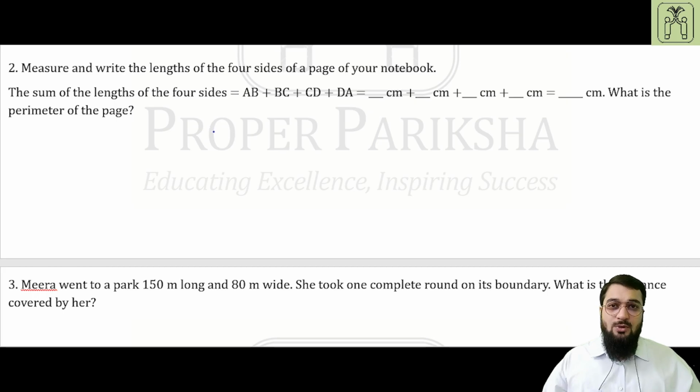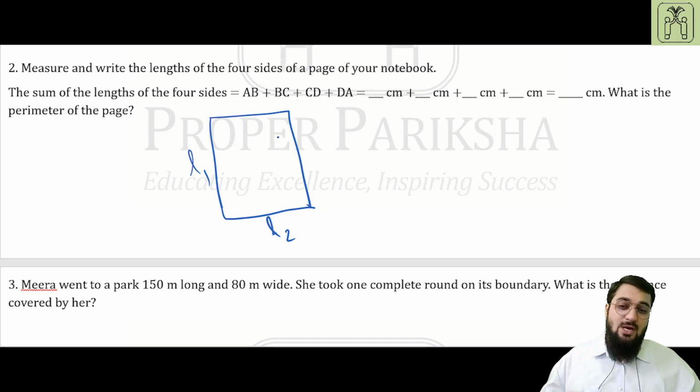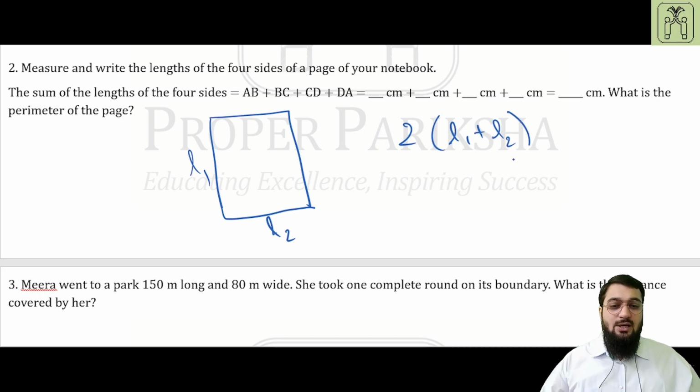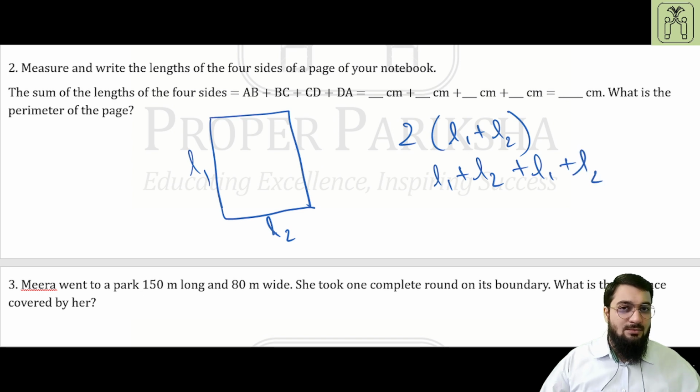The notebook in which you are making the notes, you just have to measure this side, this side, this side, and this side. If you measure this side and this side, the remaining two will be same because of the property of the rectangle. So you will just write 2 into L1 plus L2 and you will find out the perimeter. And this will be equal to L1 plus L2 plus L1 plus L2. That is nothing different than 2(L1 plus L2).